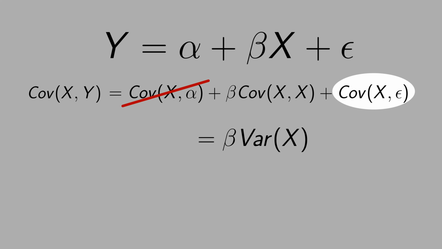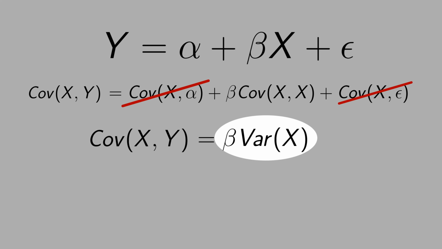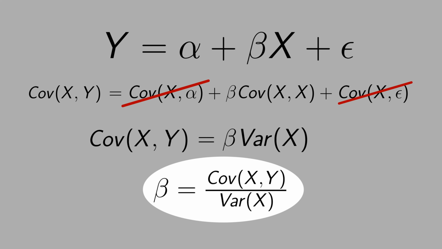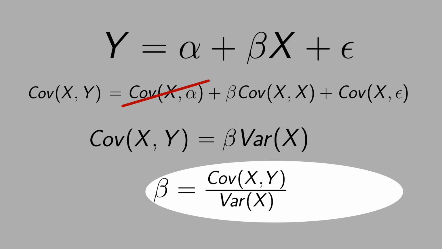And this is the key assumption of ordinary least squares. If x is uncorrelated with the error term, this term vanishes. Then we can write cov of x and y equals beta times variance of x. If we isolate beta, you get the formula beta equals covariance of x and y divided by variance of x. Therefore, if x is correlated with the error term, the covariance of x and the error term will be different than 0, and the consequence is that beta will be biased. We would have an additional term to add to or subtract from beta.